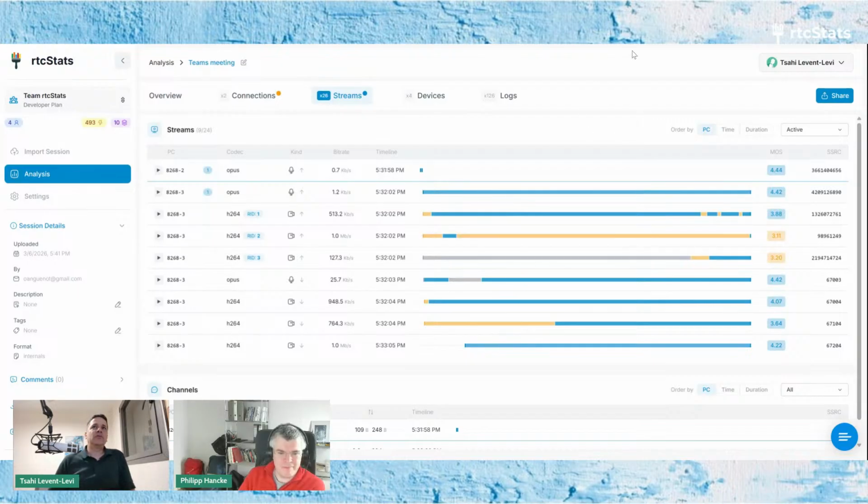So again, what we're trying to achieve here is to make it as easy as possible to use the system and to figure out what goes wrong and what happened in the actual session.